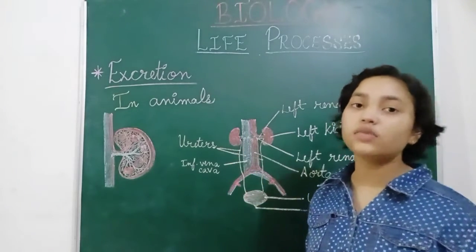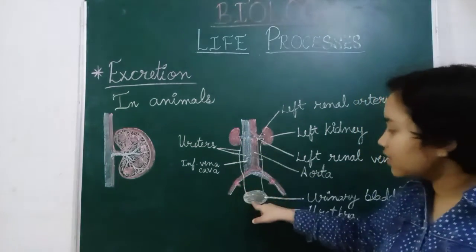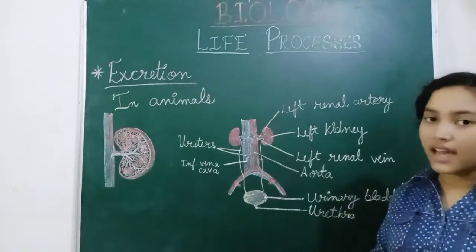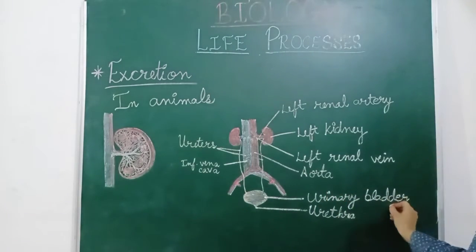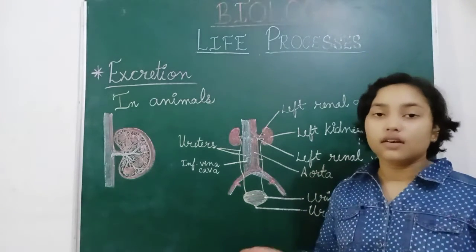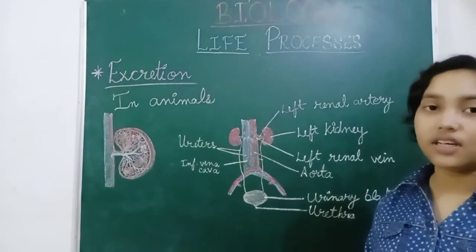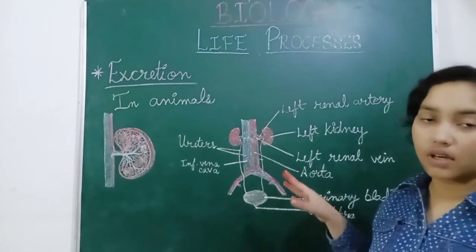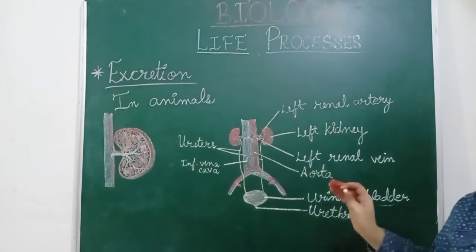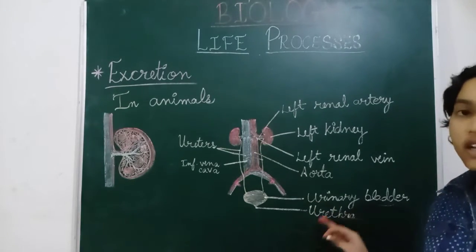They carry the urine and it comes into this sac-like, balloon-like structure known as the urinary bladder. In this bladder the urine is stored until it is removed, and after it is completely filled, it is excreted by the urethra. So this is the excretory system of human beings.